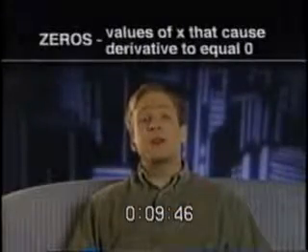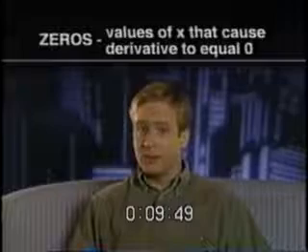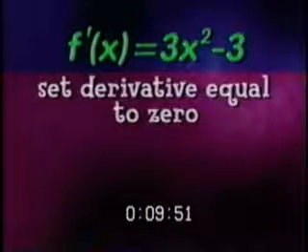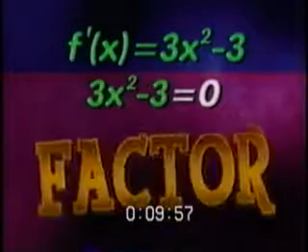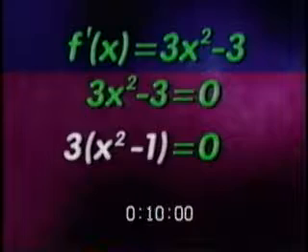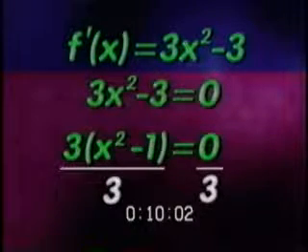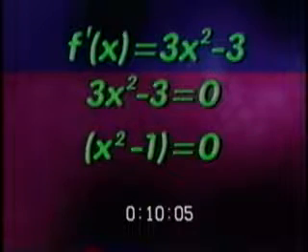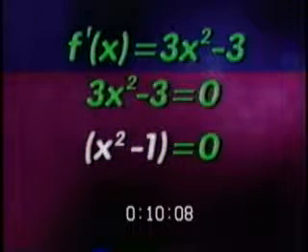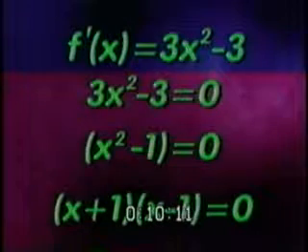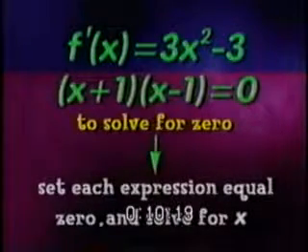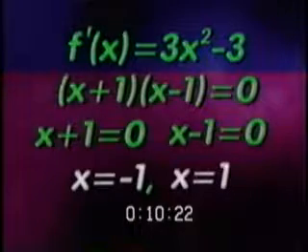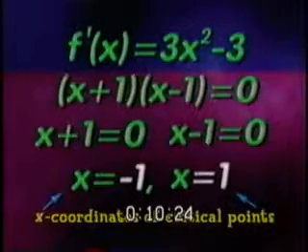The zeros are the values of x that cause the derivative to equal 0. How do we find that? We set the derivative equal to 0 and solve the equation for x. You can see that here. If we factor the expression, it becomes 3 times the quantity, x squared minus 1. We'll divide both sides by 3 to get x squared minus 1 equals 0. Then x squared minus 1 factors into x plus 1 times x minus 1. We now have an expression times an expression. To solve for 0, we set each expression equal to 0 and solve for x. We get x equals negative 1 and 1. These are the x-coordinates of the critical points.